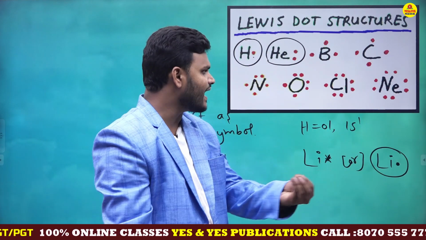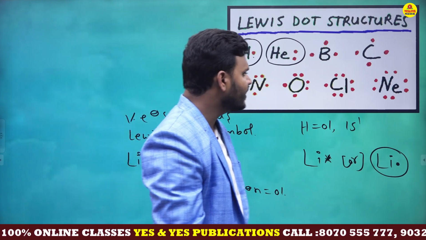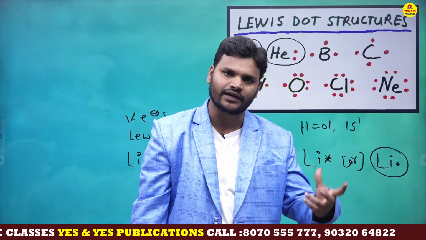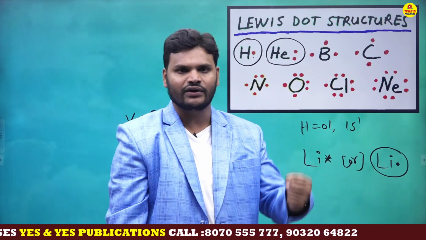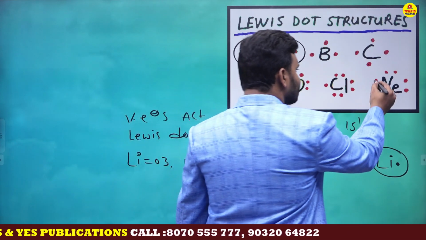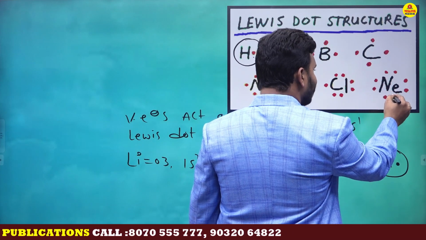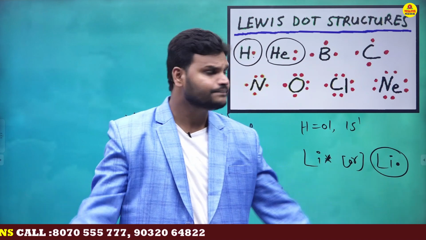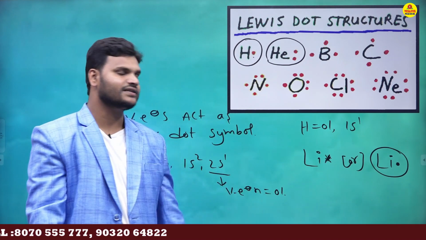Previously I discussed neon. Neon belongs to the noble gases. Noble gases belong to the 8th A group. 8th A group indicates 8 valency electrons. 8 valency electrons indicate how many dots? 8. Is it clear? This is the Lewis dot structures concept.